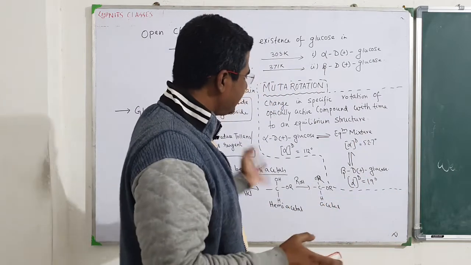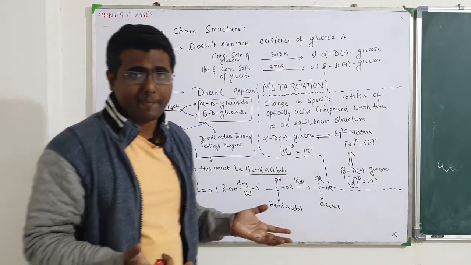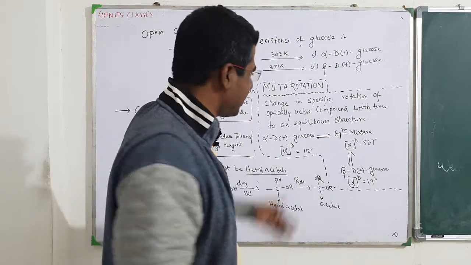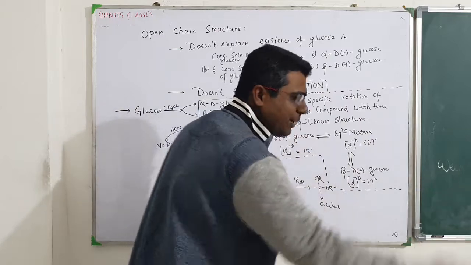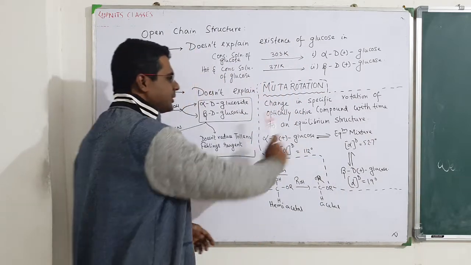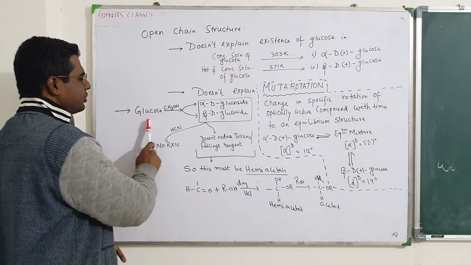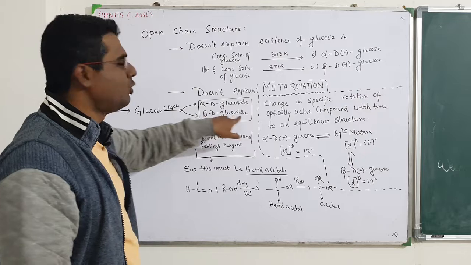And believe me, in this equilibrium mixture, the open chain structure will be less than 0.5%. Okay, so obviously we are going to come to the closed chain structure after this. So this mutarotation is not explained by the open chain structure. Now the last one: glucose with CH3OH forms alpha D glucoside and beta D glucoside.